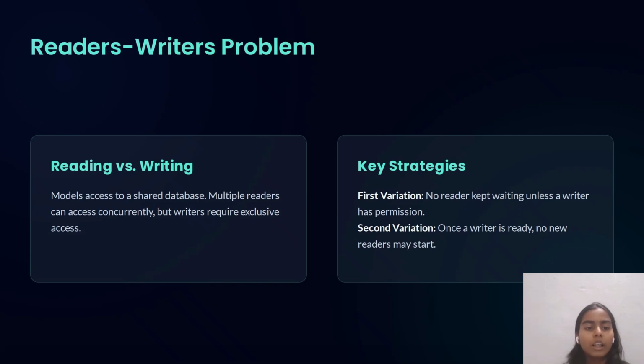Readers-writers problem. Reading versus writing. It models access to a shared database. Multiple readers can access it concurrently, but writers require exclusive access. Key strategies. First variation: no reader is kept waiting unless a writer has permission. Second variation: once a writer is ready, no new readers may start.